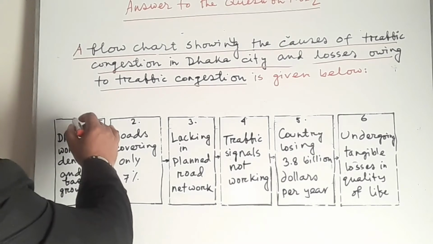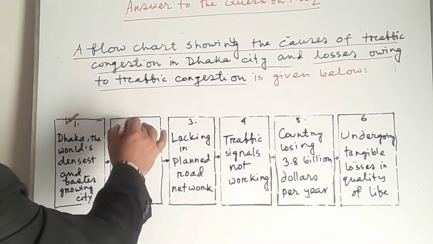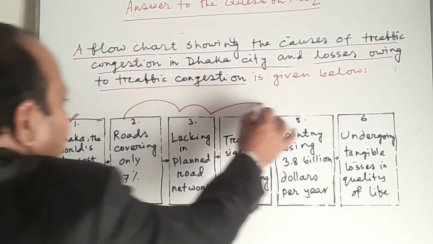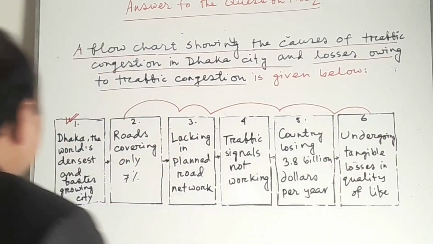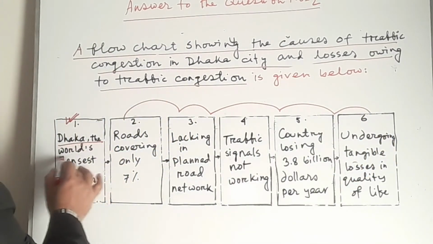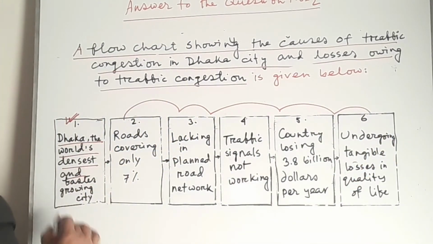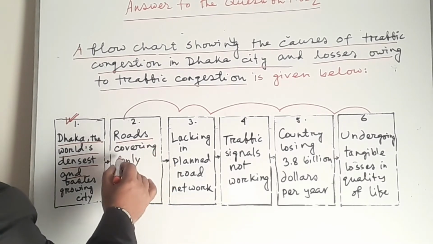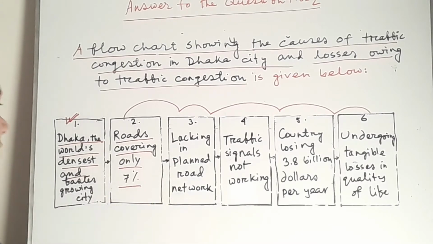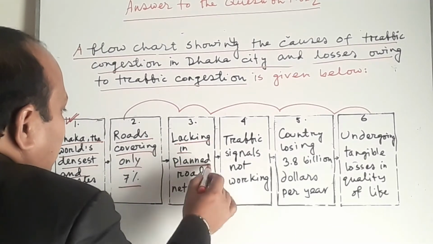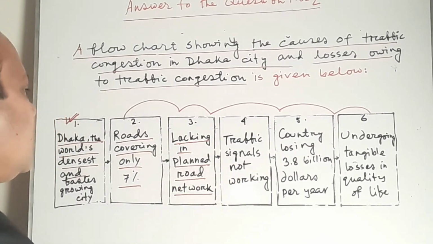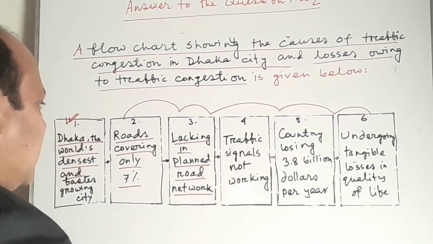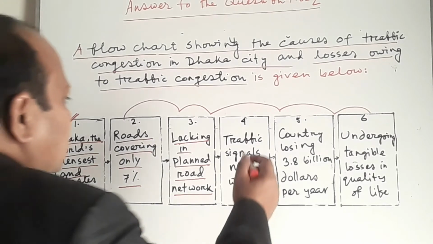Then as the first one was given for you, I have written the second, third, fourth, fifth and sixth. The first one was Dhaka, the world's densest and fastest growing city. And the second one would be roads covering only 7%. Then third, lacking in planned road network. We do not have planned road networks. That's why traffic congestion occurs.